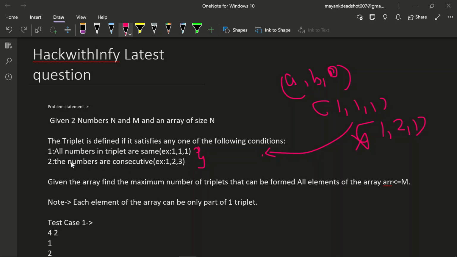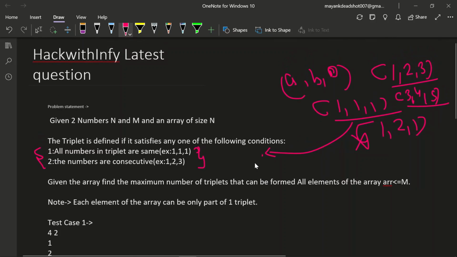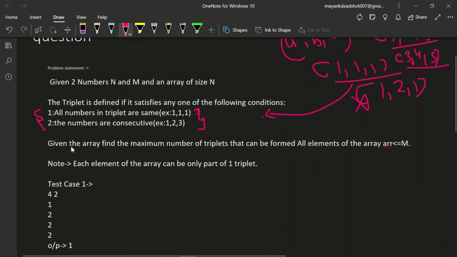And the second condition is that the numbers should be consecutive. Only one condition should be true from these two. So suppose there are equal numbers 1 1 1, or there can be 1 2 3, or 3 4 5. These numbers satisfy any one of the conditions. So let's see what the question is saying. Given an array, find the maximum number of triplets that can be formed.